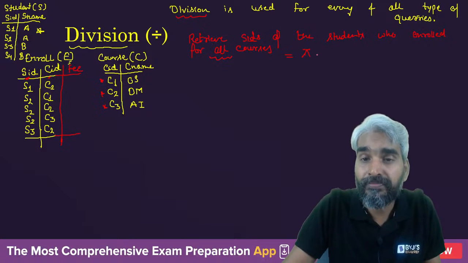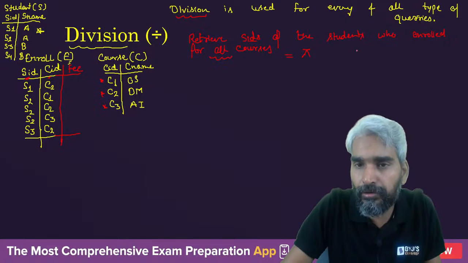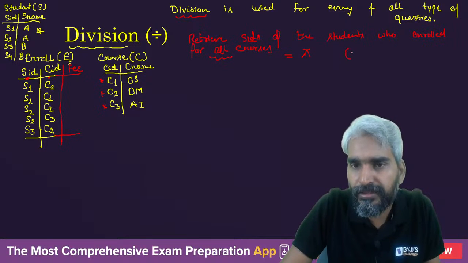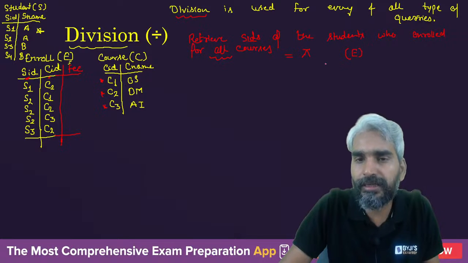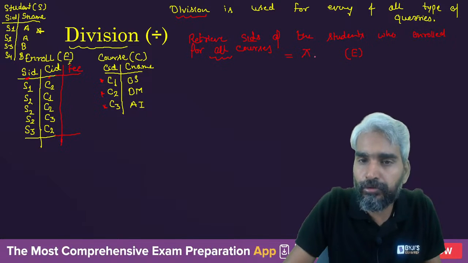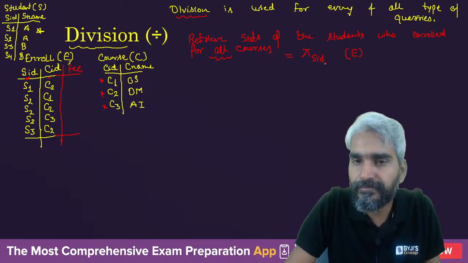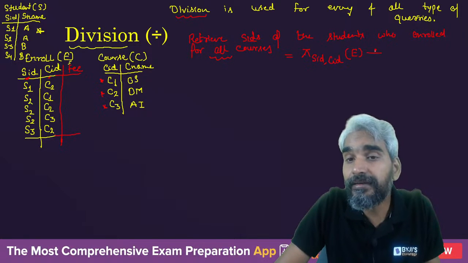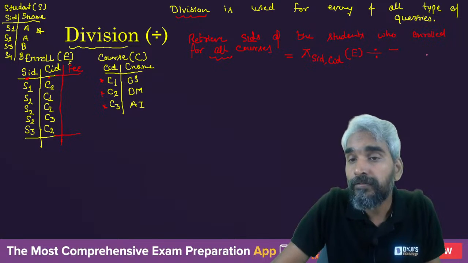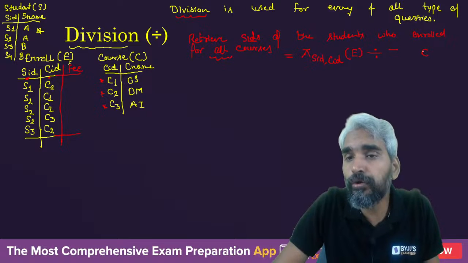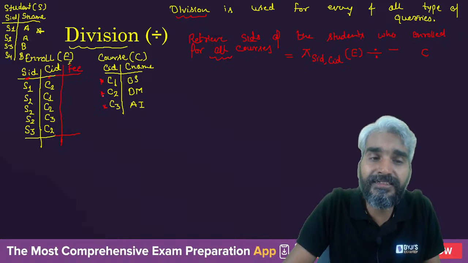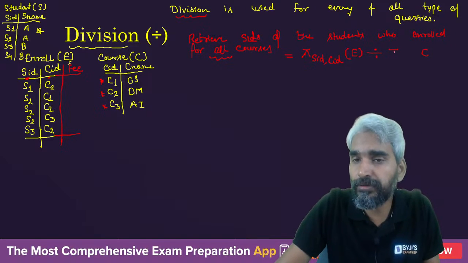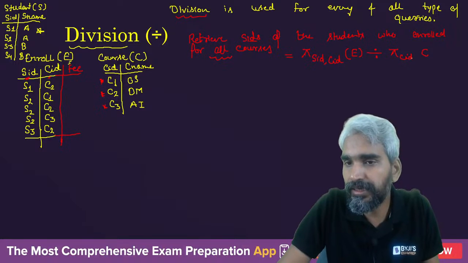So you will say that from this relation enroll, denoted by E, project only two things, SID and CID, and divide it by the table course. We are only interested in the CIDs, so this will be pi CID from course.